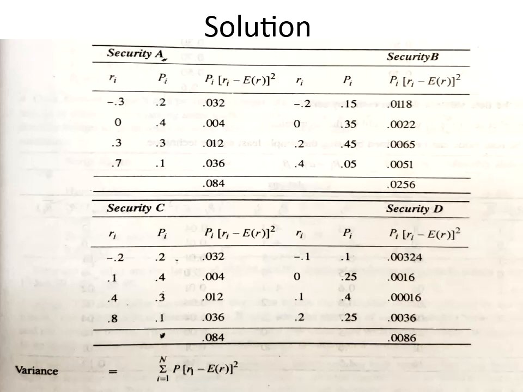So after doing that, you have to do a square root to calculate the standard deviation of A, standard deviation of B, standard deviation of C, and standard deviation of D. Okay. So based on the risk return parameter, we have to conclude which security is best for investment.